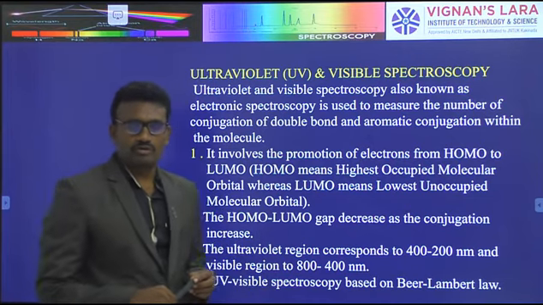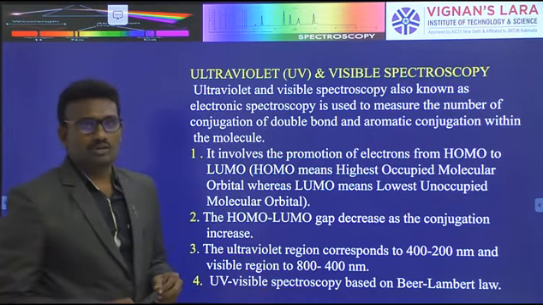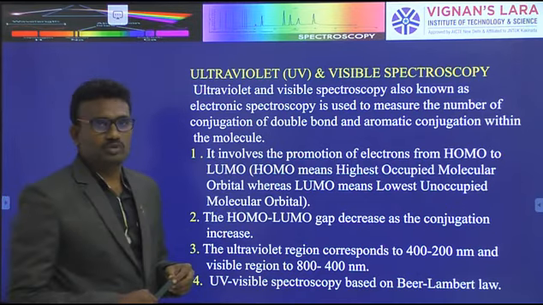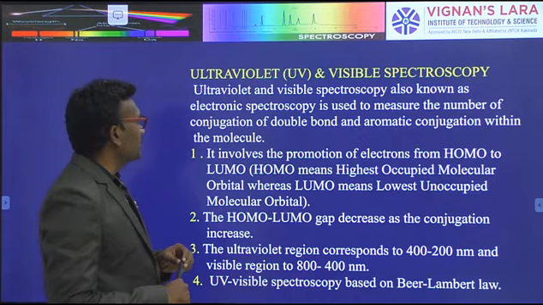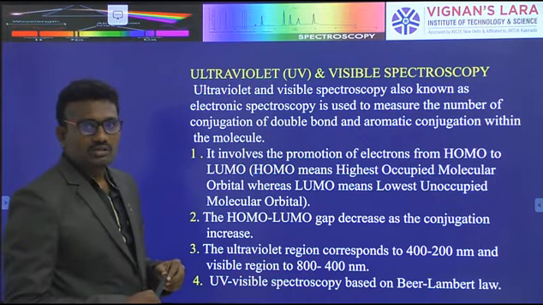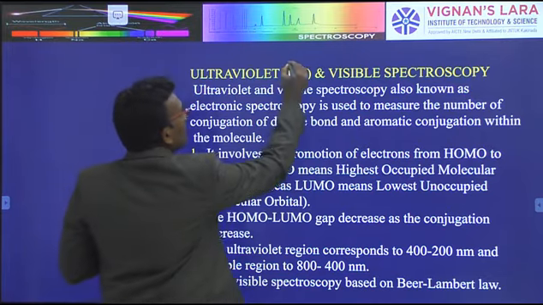Today we discuss UV spectroscopy, or ultraviolet visible spectroscopy.